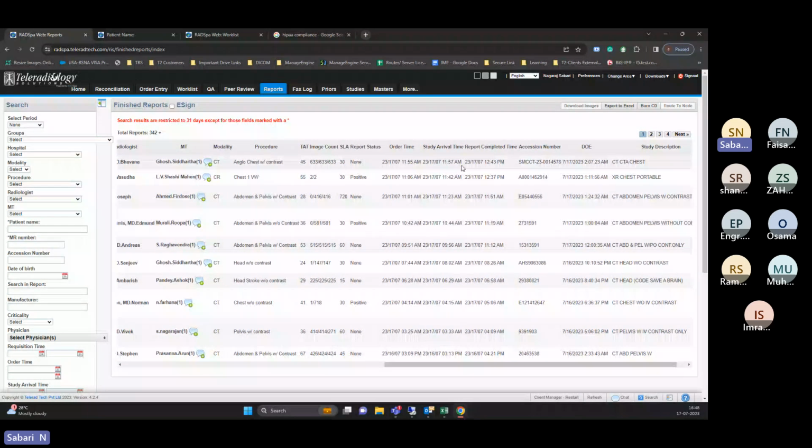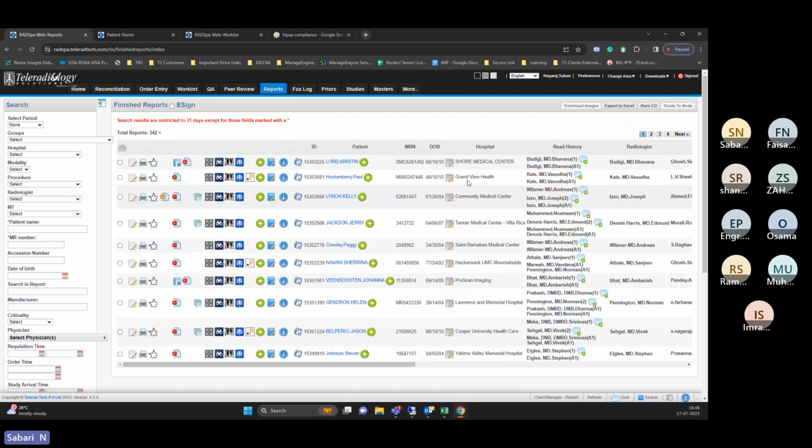And what time the scan has come, what time the report has been done, and if we have integrated with the EMR or HIS application, the accession number, and when the scan has been done. All this information is related to the scan only. And if you want to burn the CD, you can select. If you want to download a particular image, when you click on the download button, the study will get downloaded to your local PC. This is all based on the privileges.